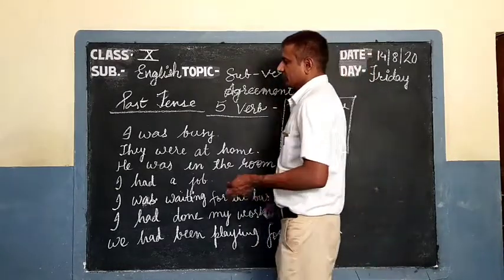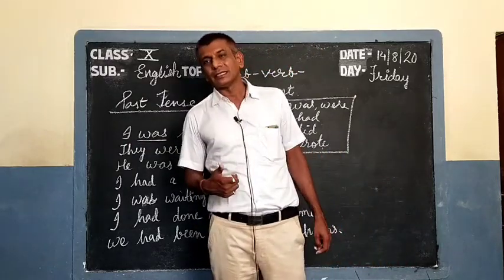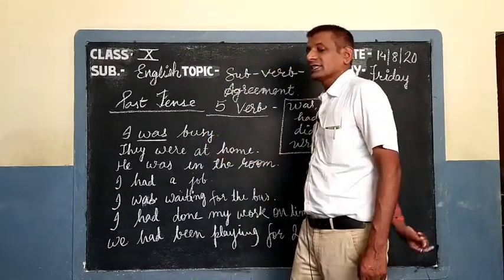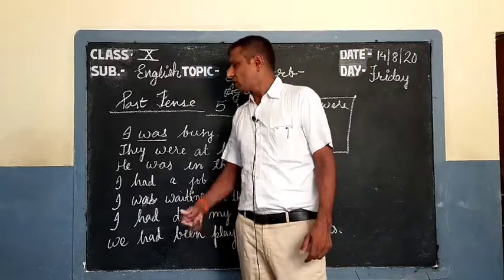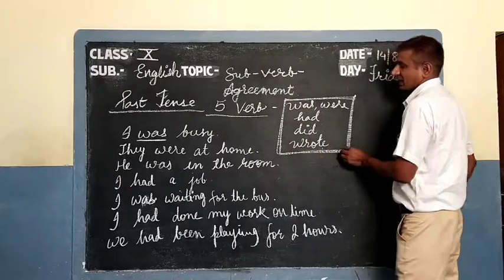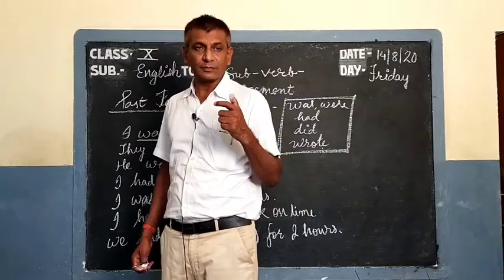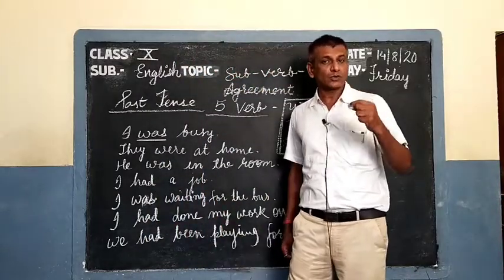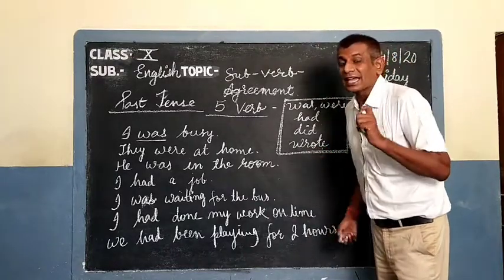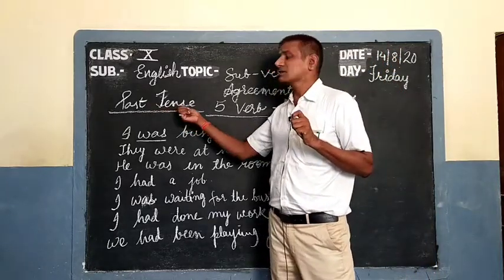So now see, in the first sentence, I was busy. Was is there, there is no other verb, only a finite verb. If you see in a sentence only a finite verb, only was, were, had, did or only the past form of any verb, that sentence will be of past tense.